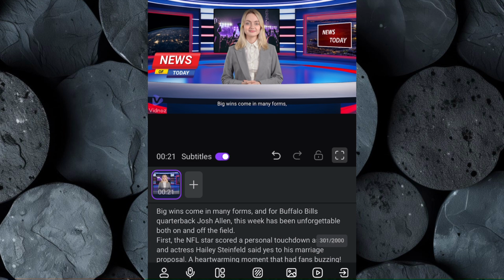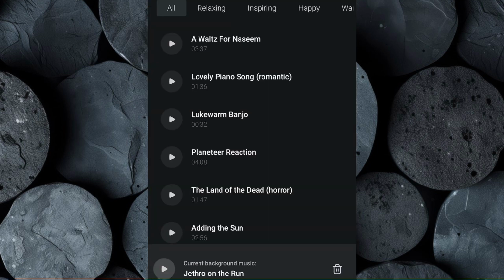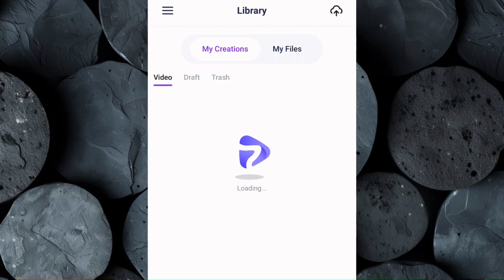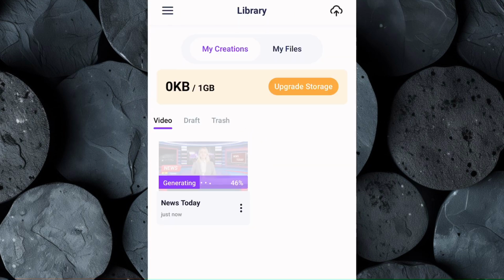To enhance the overall feel of your video, scroll sideways and click on Music. Vidnoz offers a library of background tracks that you can use for your video. Now that everything is in place, click on Generate and Vidnoz will begin processing your video. This may take a few moments, so be patient as the AI works its magic.